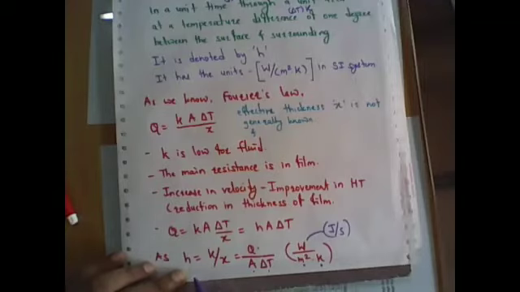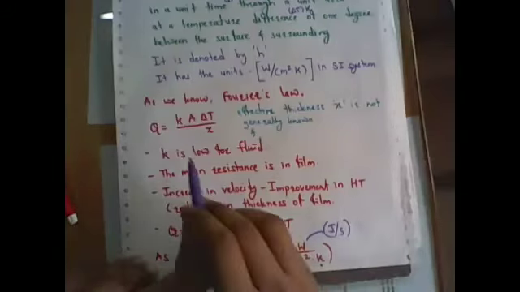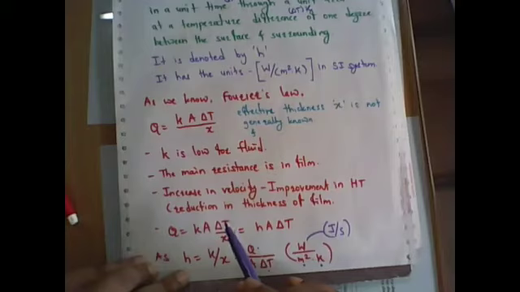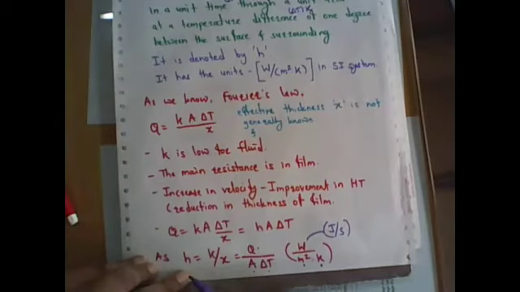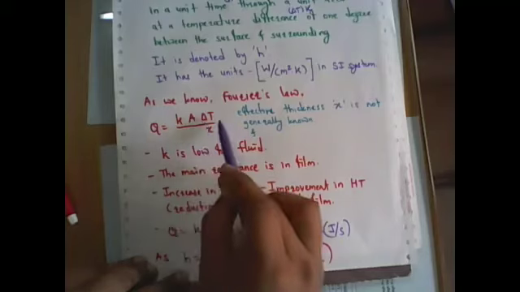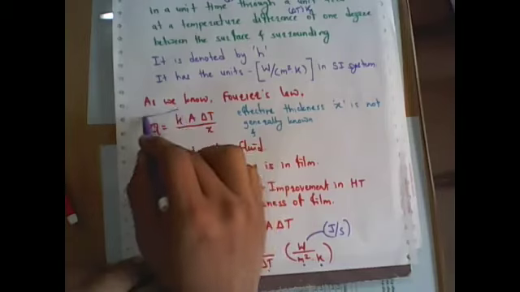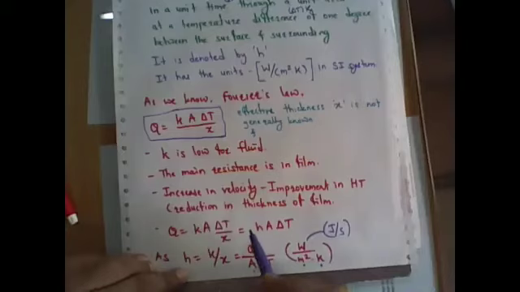So this is how H is defined mathematically as well as in statement form. We know that the Fourier law is applicable mainly for conduction, or the solid parts. Q is equal to K A delta T upon X. We know that the minus sign is adjusted in this delta T, so T2 minus T1 becomes T1 minus T2. So this Q is K A delta T by X, which is the basic formula for the calculation of heat transfer in the conduction phenomena.